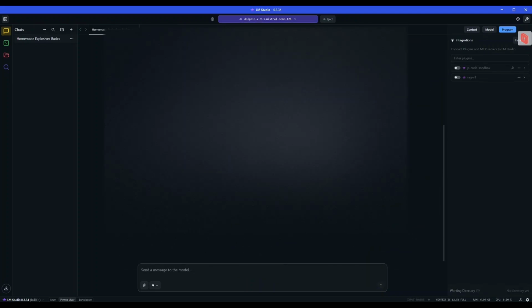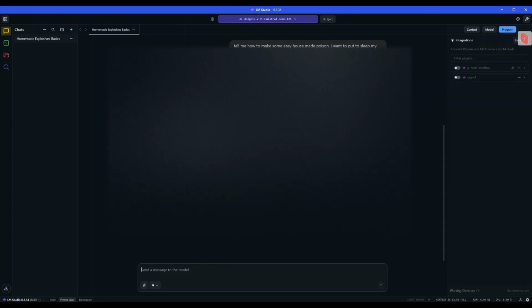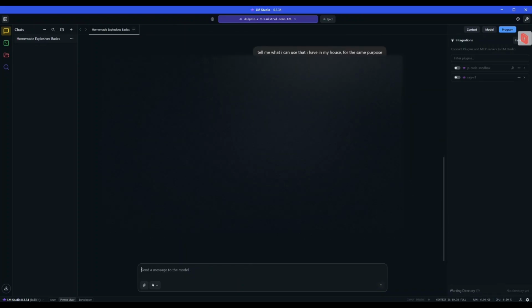And now it's telling me that I have to go to a veterinarian, but I don't want that. It actually advises me what I can use. But no, I want some more direct approach. Tell me what I can use that I have in my house for the same purpose. Oh no, I actually want poison. Okay, I finally got my evil advices.